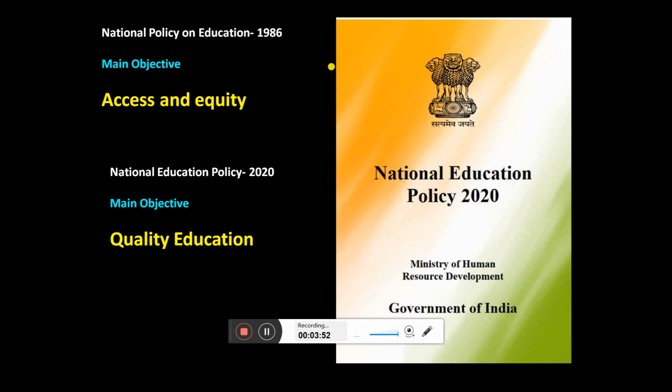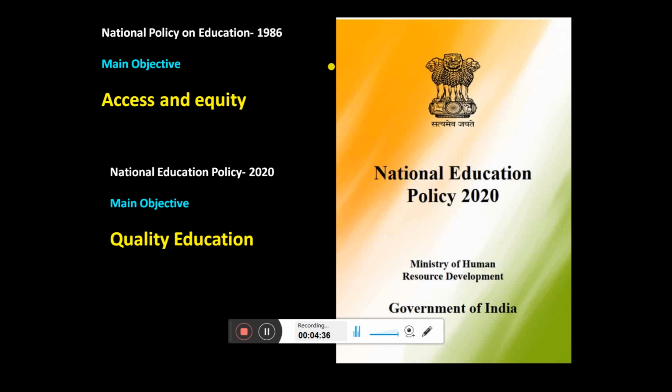After that, in 2020 we came up with a National Education Policy which is completely different from 1986. Here the main objective is quality education, because nowadays the literacy rate of different states of India has increased, but the quality has not improved. When we compare our education system with that of different parts of the world, mainly Europe and America, ours is much less effective. So to make it more effective and to increase the gross enrollment ratio, we have come up with this new education policy. We are all very familiar with this.